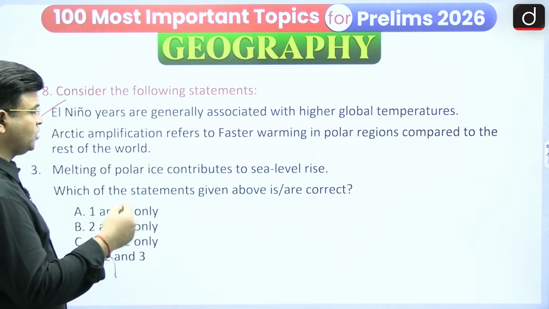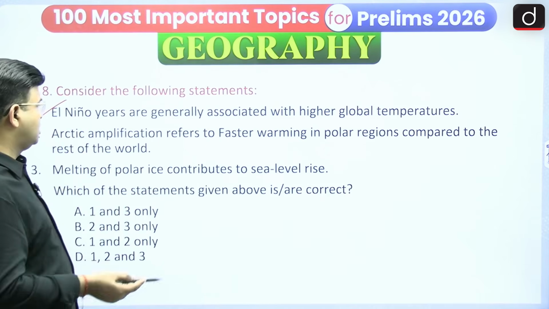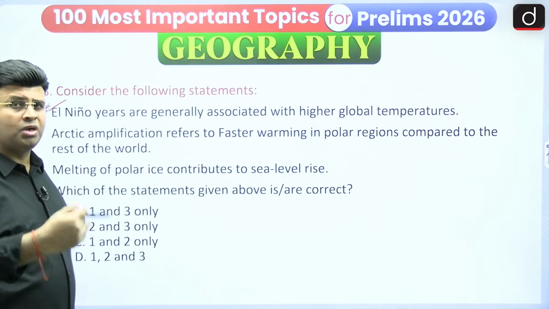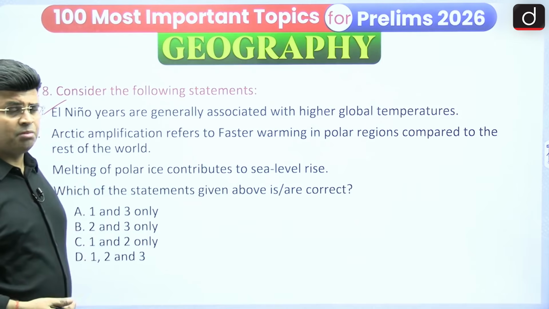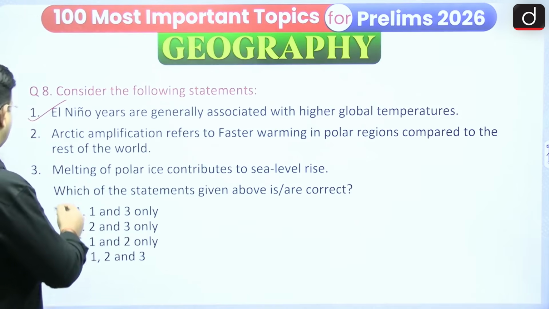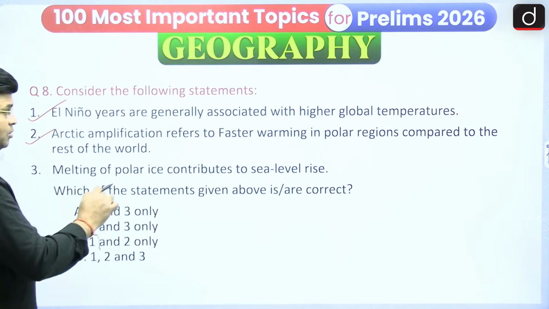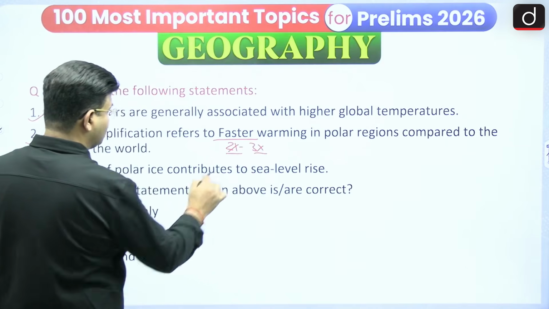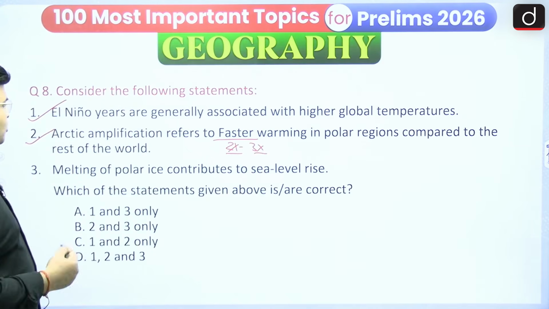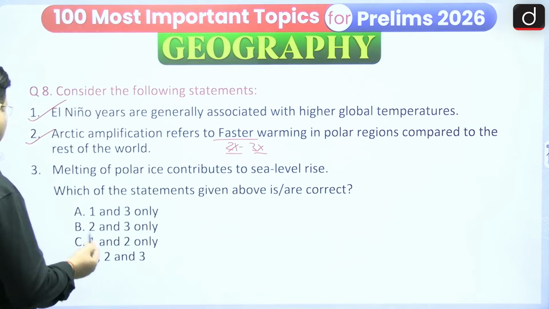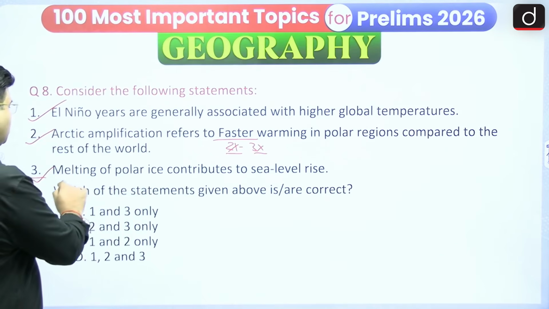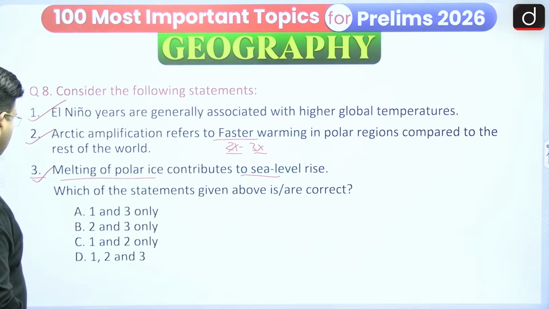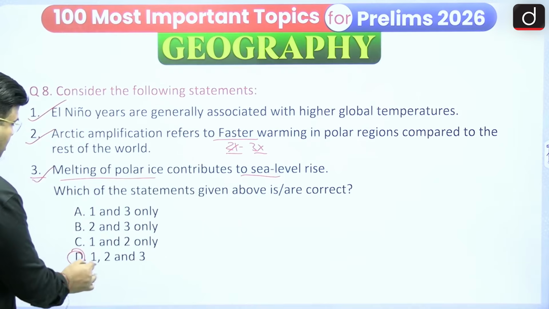Arctic amplification refers to faster warming in polar regions compared to the rest of the world. Yes, the temperature rise and the melting of ice are 2 to 3 times faster in comparison to the rest of the world. 2x to 3x. And then melting of polar ice contributes to sea level rise. That's a very easy one. Yes, melting of polar ice contributes to sea level rise. So we can say that all the statements are correct regarding that.